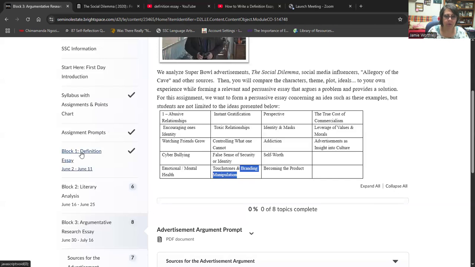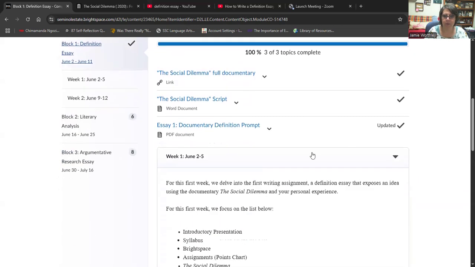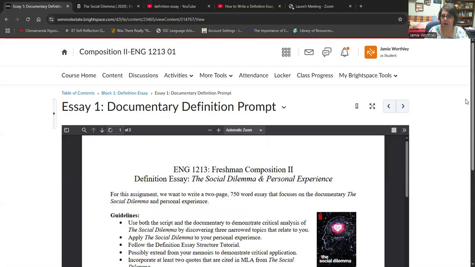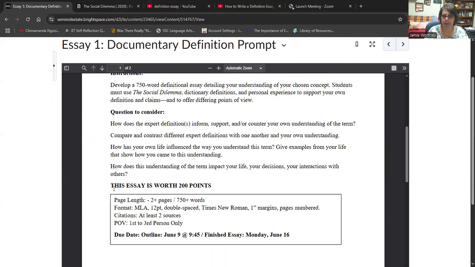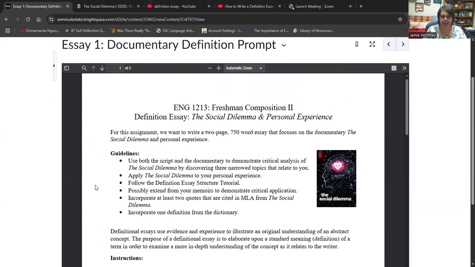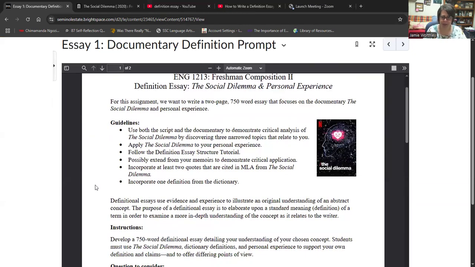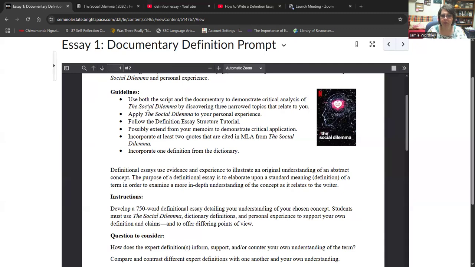All right, so let's go back to our definition essay. Let's look at the prompt. Here is the documentary definition prompt. For this first essay, we want to write a 2-page, about 700 to 750 word essay that focuses on the documentary The Social Dilemma and personal experience. That's it, just the documentary and personal experience, right? So we want to use the script and the documentary to demonstrate critical analysis of The Social Dilemma by discovering 3 narrow topics that relate to you.